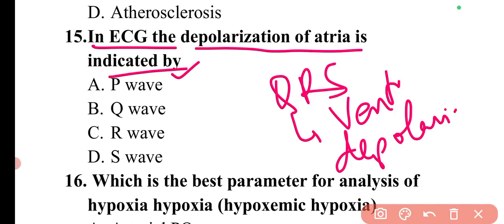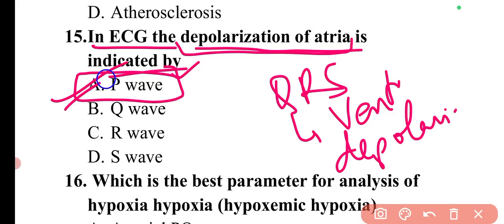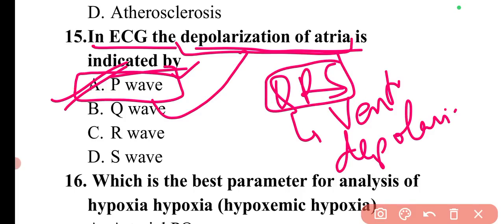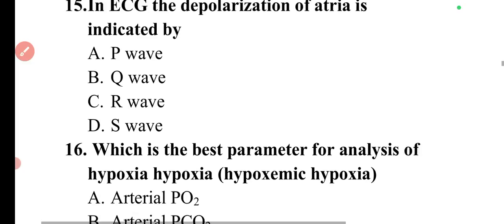So it is the depolarization of atria. It is the P wave which is responsible for depolarization of atria. So these two things you need to know. P wave is depolarization of atria, and QRS is also depolarization, but it is for the ventricular depolarization.